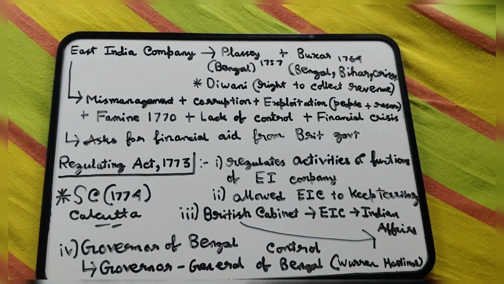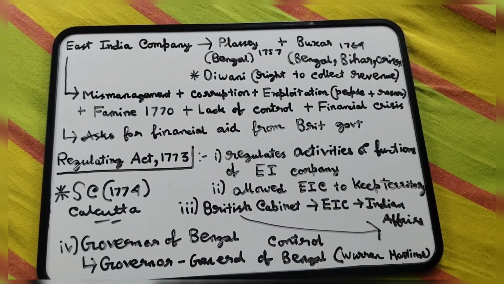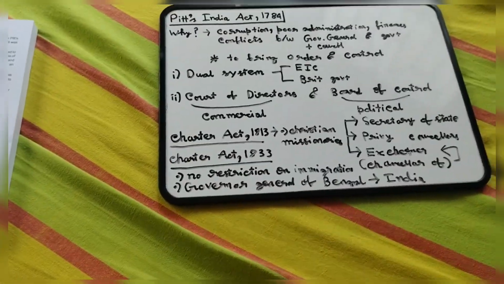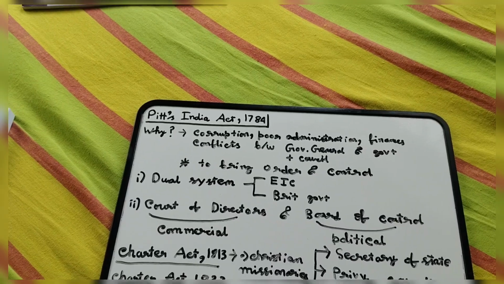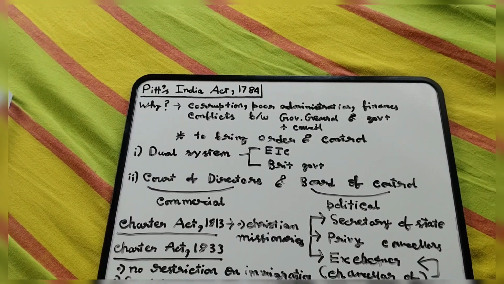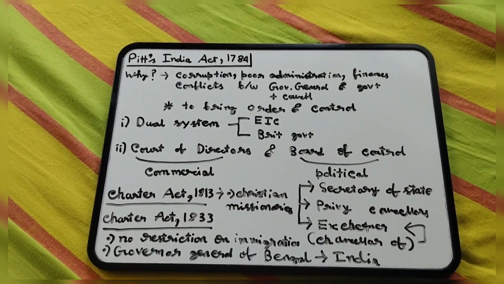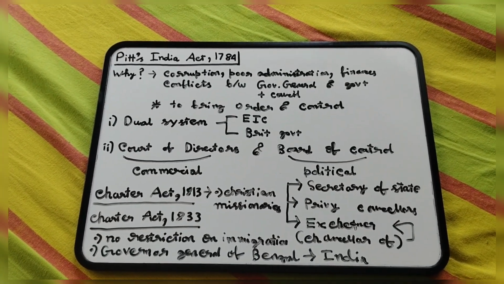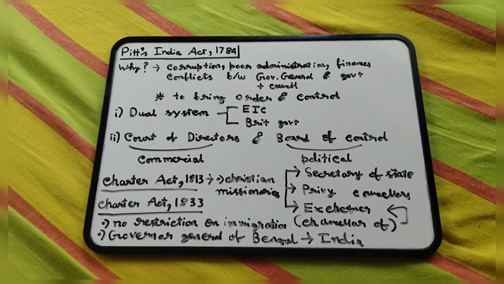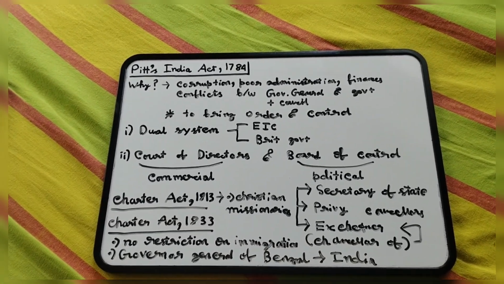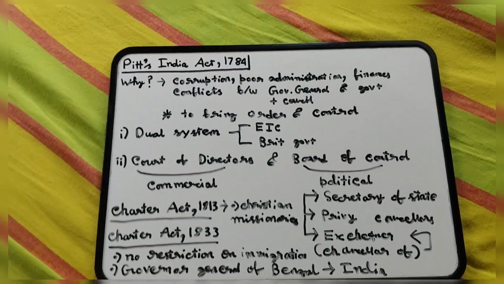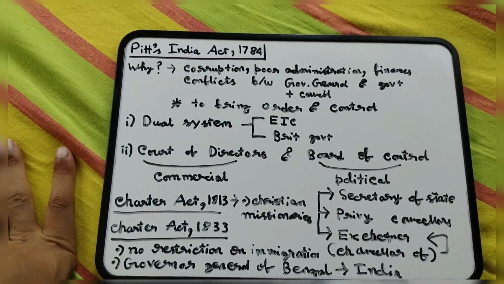Now we will learn about what happened in the next year and why Pitt's India Act was passed. We already talked about the Regulating Act and its aims, to improve the functioning of the company. But even 11 years later, there were still problems like corruption, poor administration, financial issues, and conflicts between the Governor General of Bengal, his council, and the government of Britain. So to bring order and control, Pitt's India Act of 1784 was enacted.